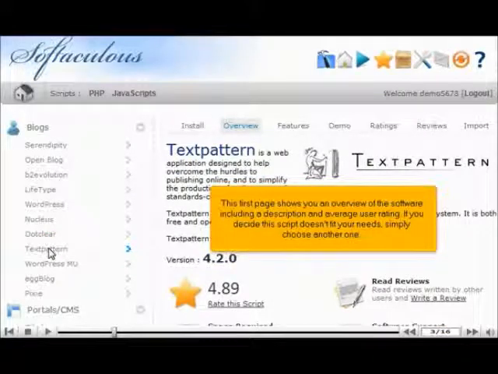This first page shows you an overview of the software, including a description and average user rating. If you decide the script doesn't fit your needs, simply choose another one.